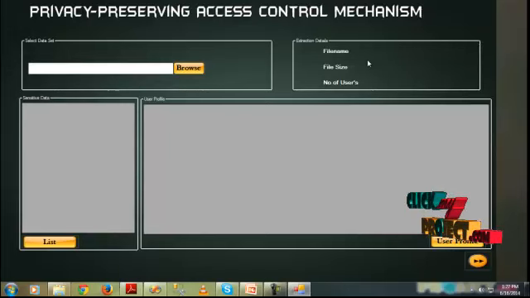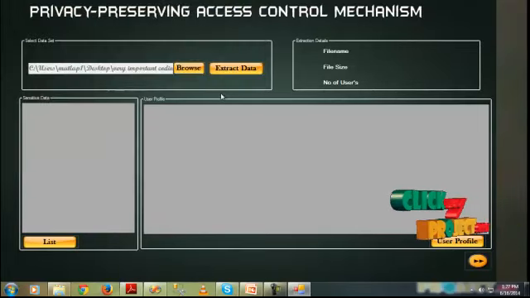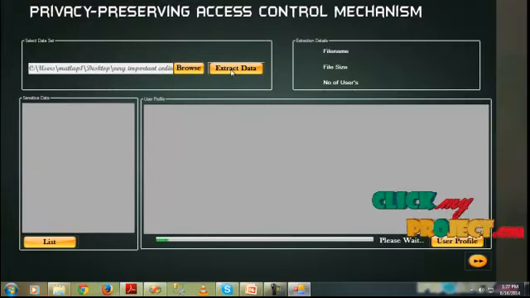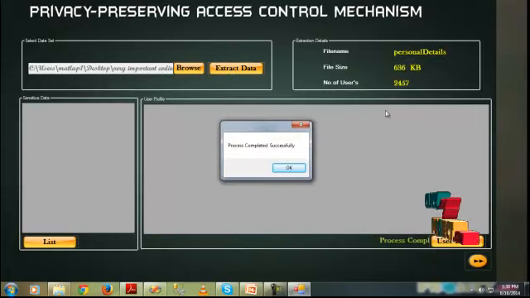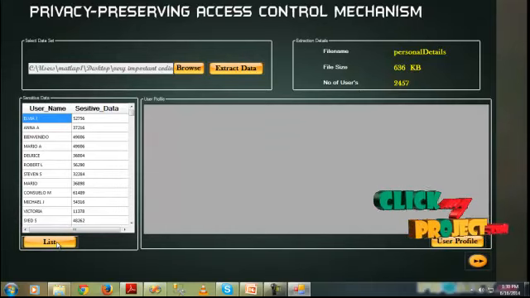We can start the process. Click on the browse button and select the personal details dataset. Click on the extract data button to extract the data into the database. The extraction is progressing and loading into the database. The process completed successfully. Click on the list button, and the sensitive data is displayed here. In the list view, only the username and sensitive data are displayed.